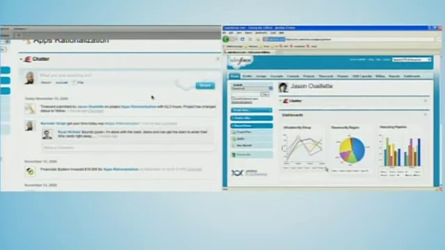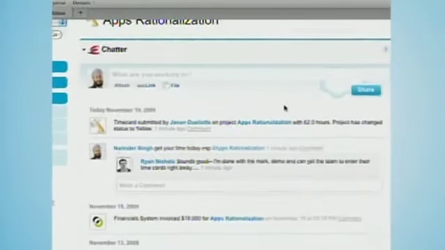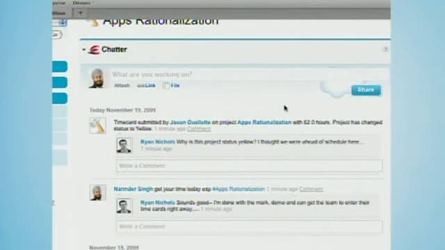If you saw the other screen, we just saw that the time card was submitted by Jason. It shows up in that feed, and everyone associated with it, as well as the objects, all get that capability. And you saw this dynamically appear. I didn't go refresh anything. It's real time.